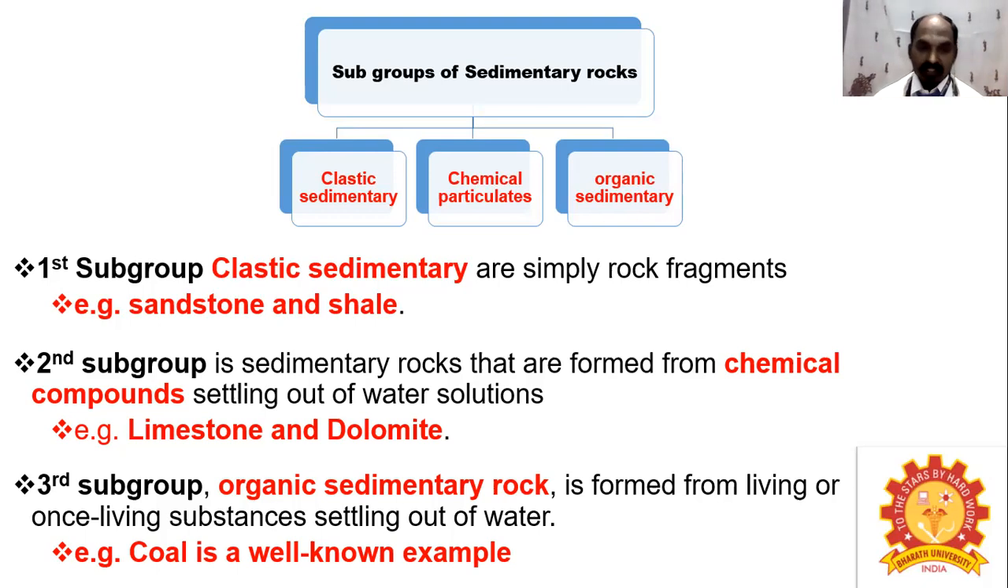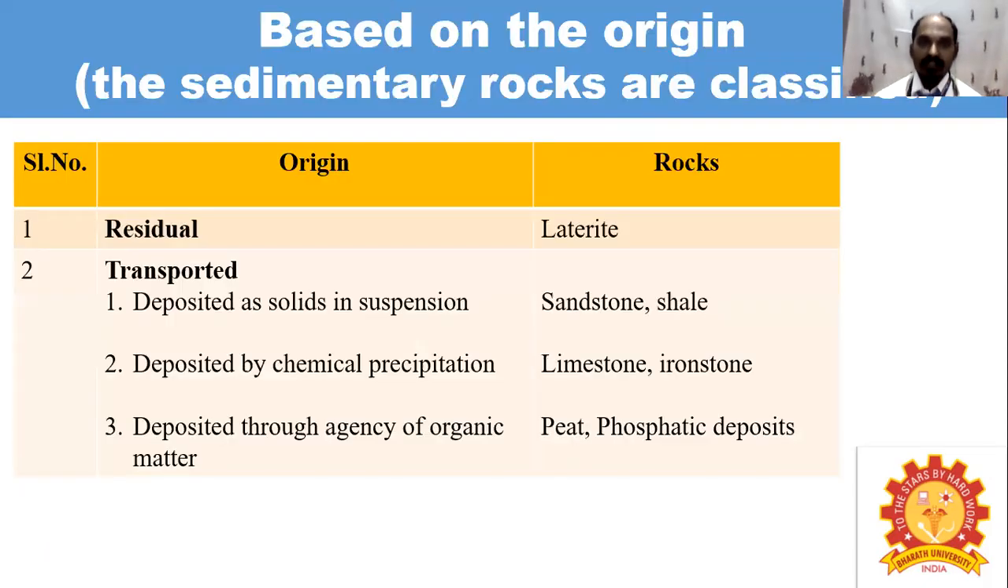Some of the main examples of organic sedimentary rocks: coal is a well-known example. Then, based on its origin, sedimentary rocks are mainly classified into residual origin and transported origin. So sedimentary rocks are formed from two different origins. The residual origin is called laterite, and due to different transported origins, they are called by different names as well.